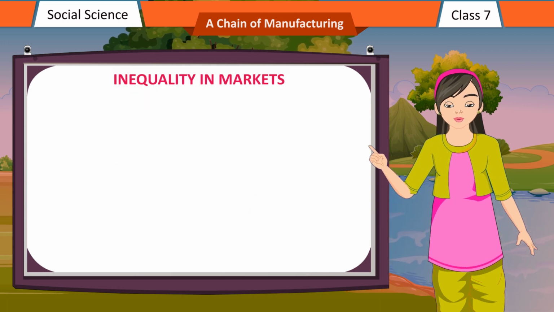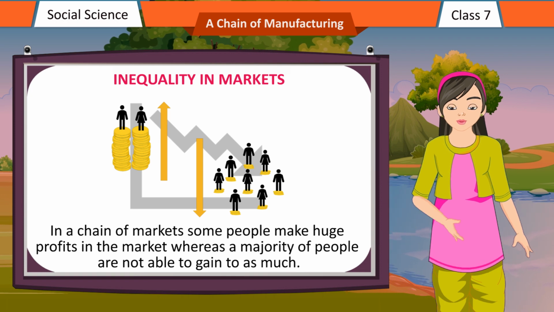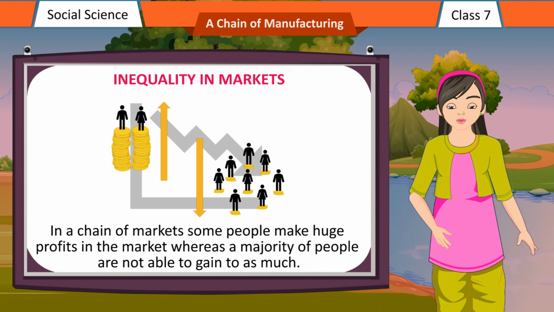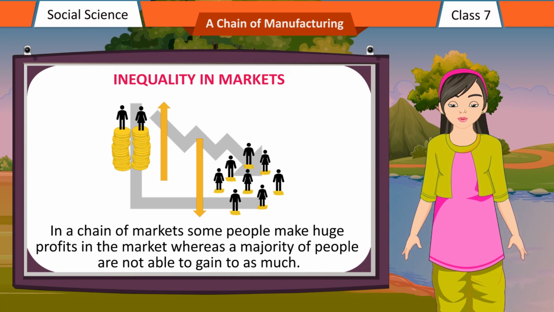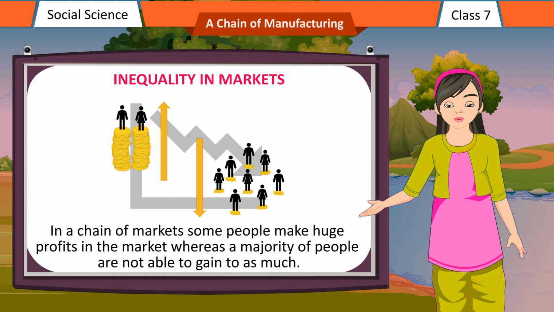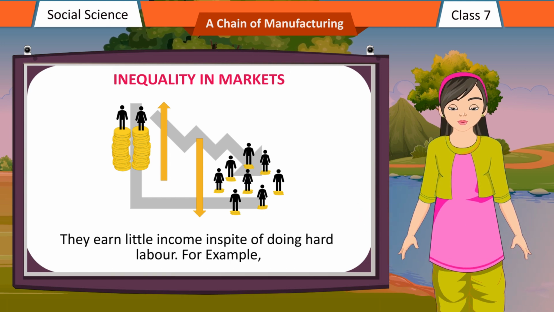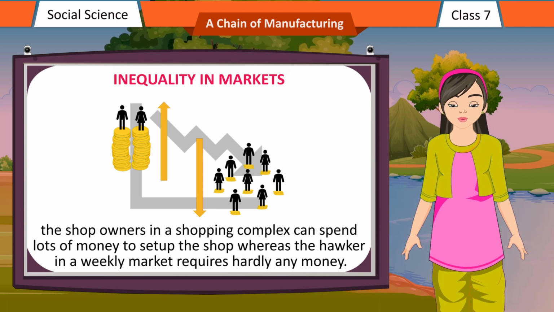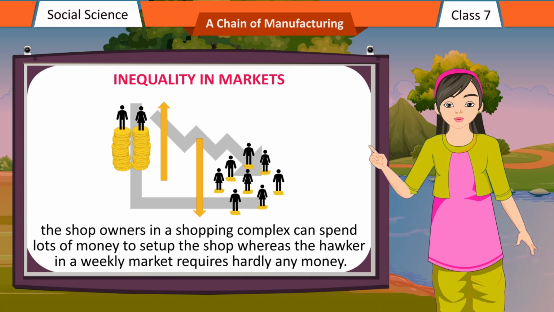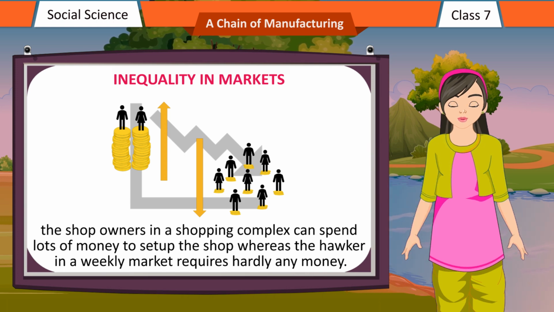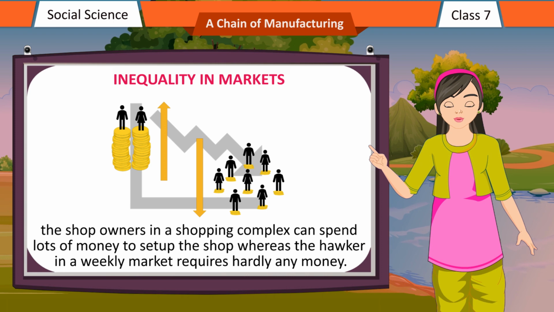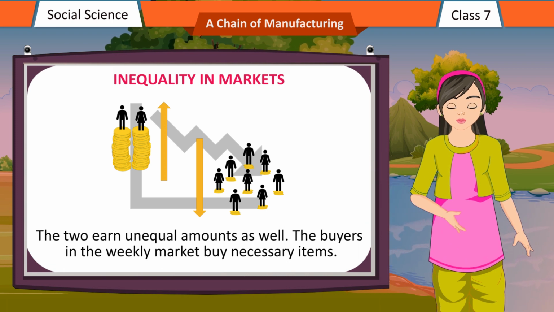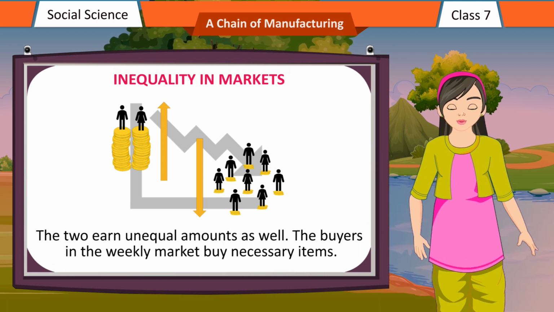Inequality in markets. In a chain of markets, some people make huge profits whereas a majority of people are not able to gain as much. They earn little income in spite of doing hard labor. For example, the shop owners in a shopping complex can spend lots of money to set up the shop, whereas the hawker in a weekly market requires hardly any money. The two earn unequal amounts as well.